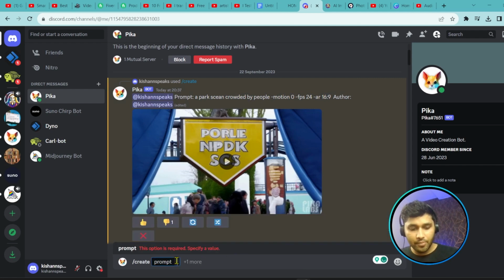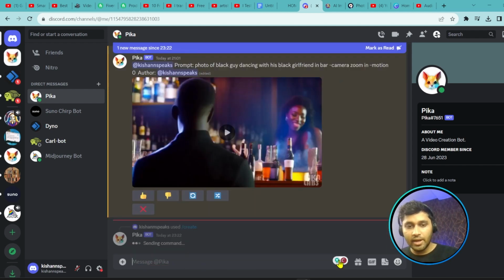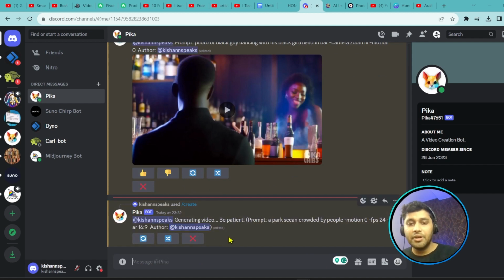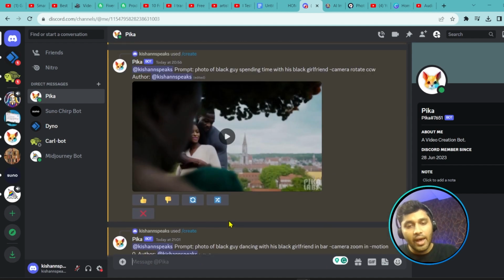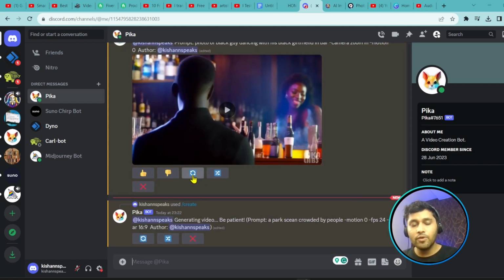Then just press enter, and it generates the video. Just have patience, it will generate a video for you. And if you don't like this video, you can just do the regenerate thing. This is the symbol for regenerate. If you like the video, you can upvote it, because Pika Labs gets feedback that okay, this video is good, so I will recommend this type of video to my models.